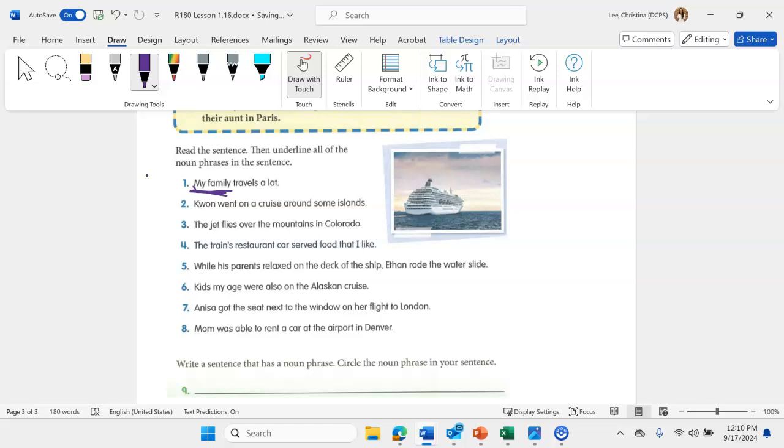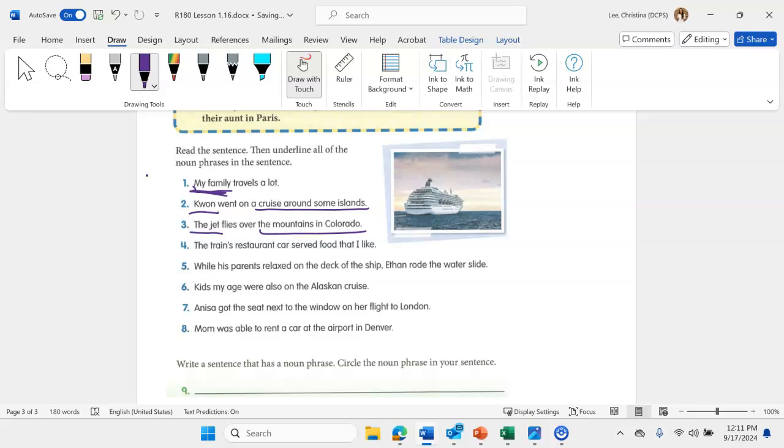All right. Quan went on a cruise around some islands. This one is interesting because there's more than one noun in this. So Quan, who, went is a verb, so that's not part of our noun. Went on a cruise around some islands. So a cruise around some islands is also a noun phrase. It has what? The cruise around some islands. The jet flies over the mountains in Colorado. So our first noun phrase is the jet, and then the mountains in Colorado tells us what?